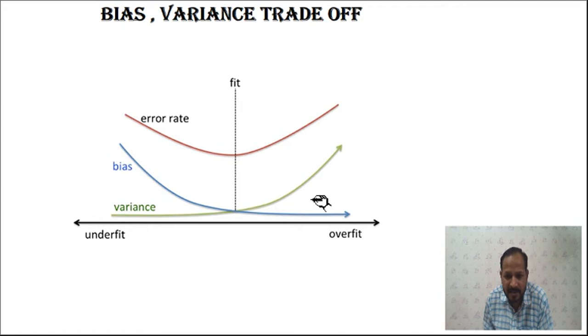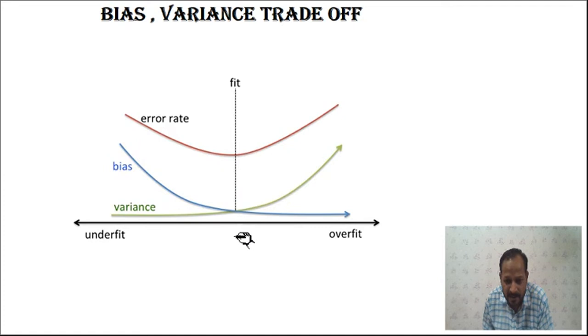So this is the trade-off between the bias and the variance. We have to compromise between bias and variance because we cannot get both the bias and the variance smaller. We have to compromise at the point where our error rate is minimum, and this point is this.